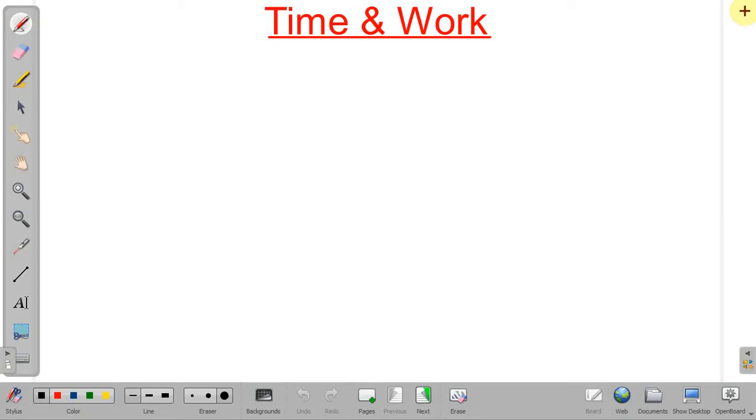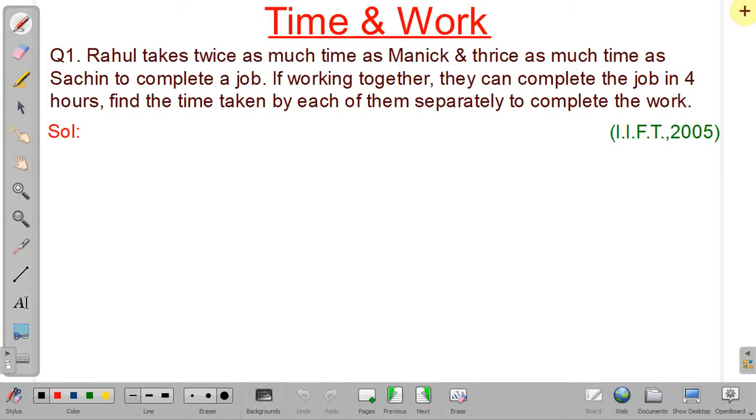In this lecture, we will discuss some important problems on the topic time and work. So let's start. See, in this problem, what is given? Rahul takes twice as much time as Manik will take and thrice as much time as Sachin will take to complete a job. So if they are working together, they can complete the work in 4 hours. So we have to find the time taken by all these three persons individually to complete the whole work.